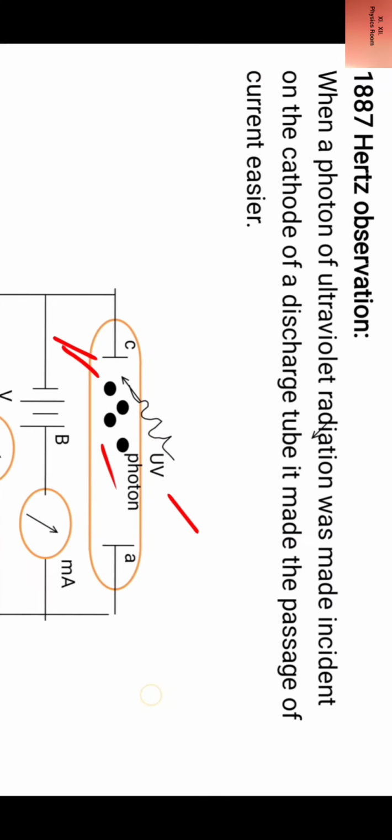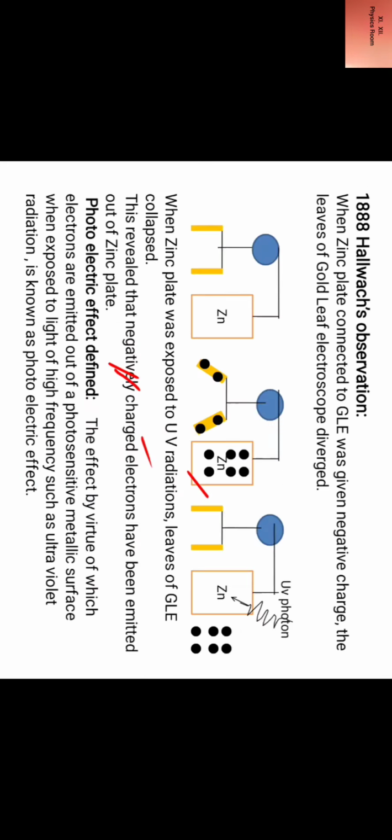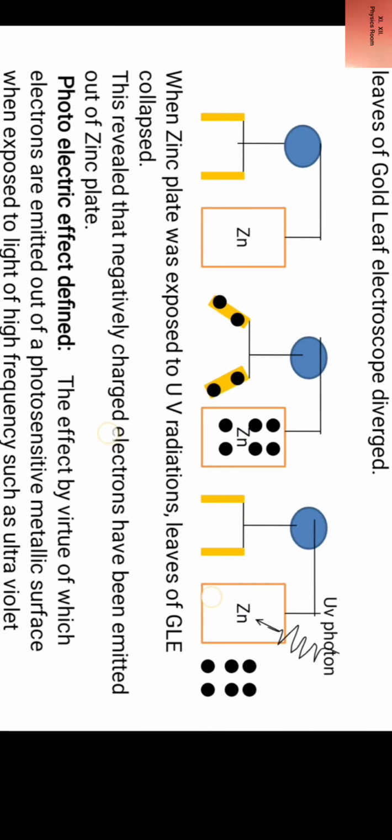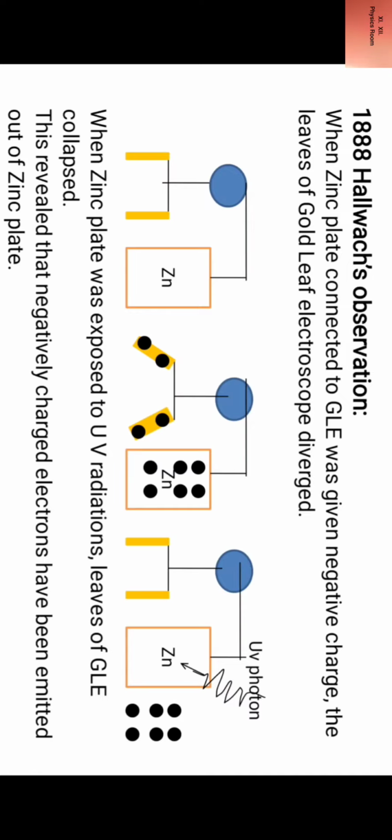So this was Hertz's observation. When a photon of ultraviolet radiation was made incident on the cathode of a discharge tube, it made the passage of current easier. Next, Hallwachs made another observation. In 1888, 1 year later,